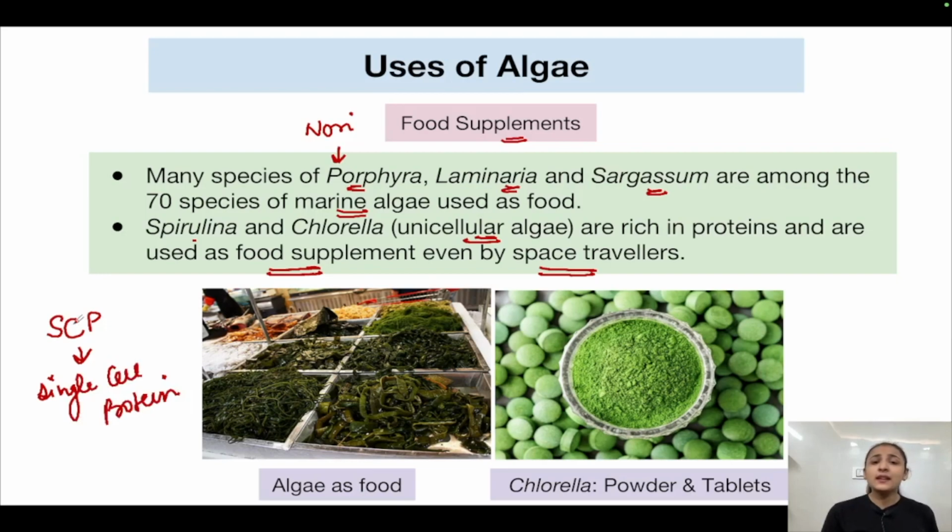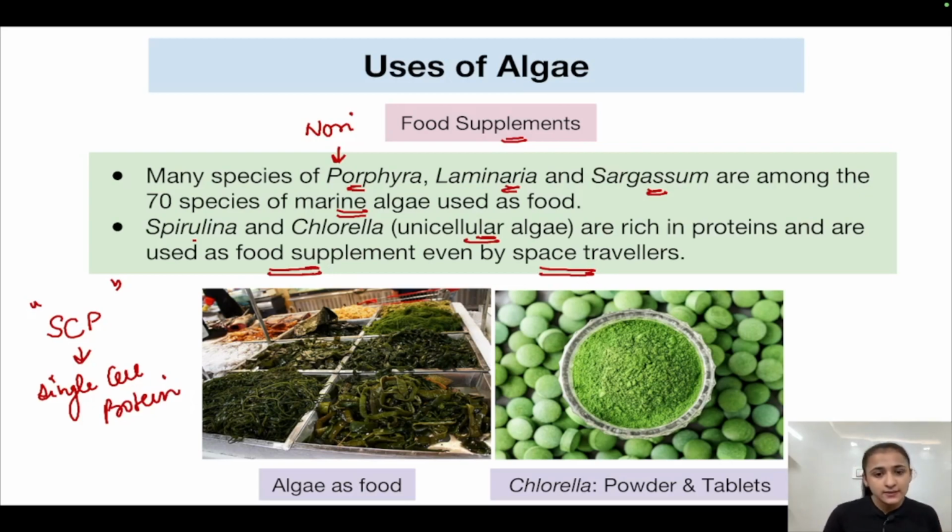What are SCPs? They are microorganisms which are grown to be used as sources of protein. That is why they are being grown in laboratories on a large scale, because they act as single cell proteins. So spirulina and chlorella are examples of sources of single cell proteins. They are very rich in proteins, and hence are used as food supplements even by people traveling in space, for example, astronauts.